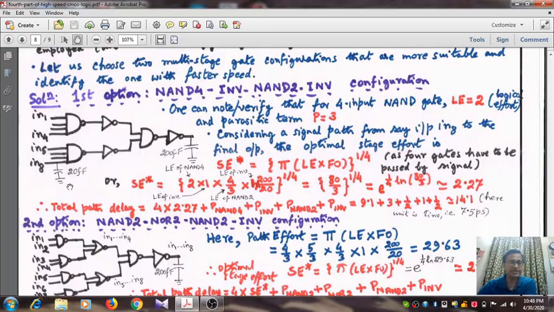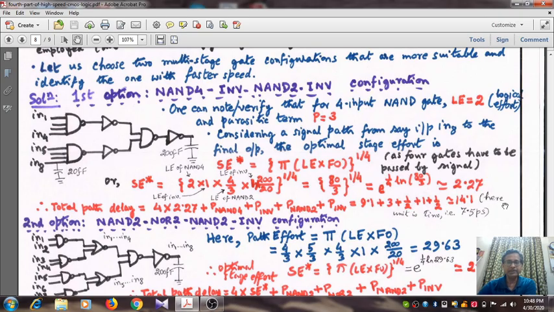So there are 4 stages, my dear friend. So 4 into 2.27 plus the parasitic term of the NAND gate plus parasitic term of the inverter plus parasitic term of the NAND gate plus parasitic term of the inverter. So in all it is 4 into 2.27, that is 9.1, plus 3. 3 is the parasitic term for the 4 input NAND gate, half is the parasitic term for the inverter, 1 is the parasitic term for the NAND gate, and half is the parasitic term for the inverter.